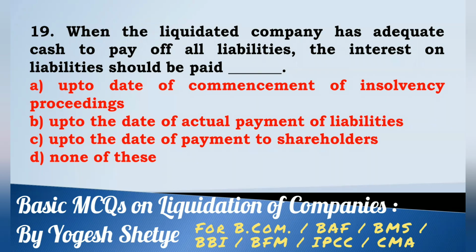The interest on liabilities should be paid up to the date of actual payment of liabilities. Answer B.